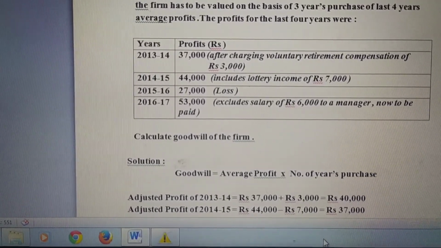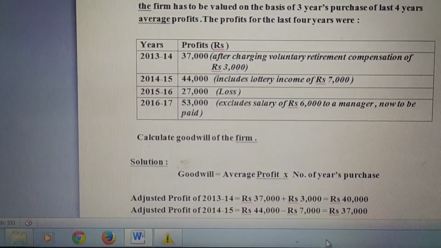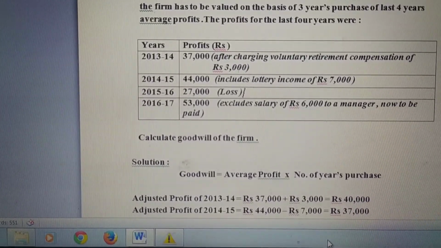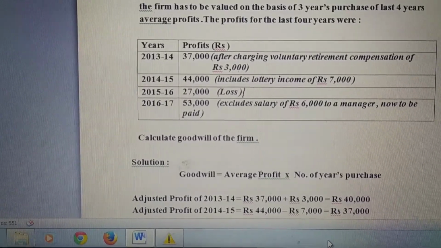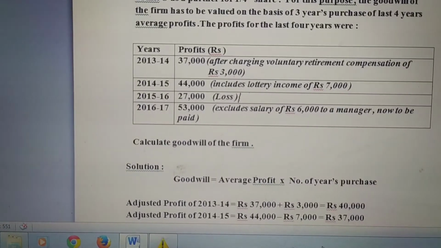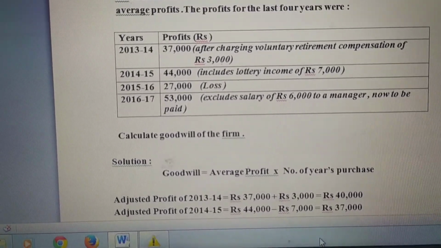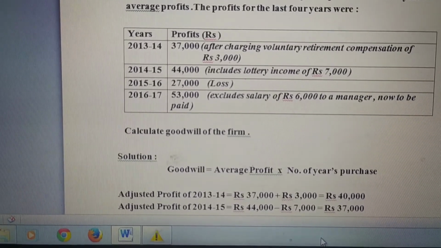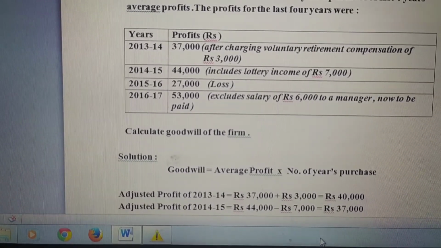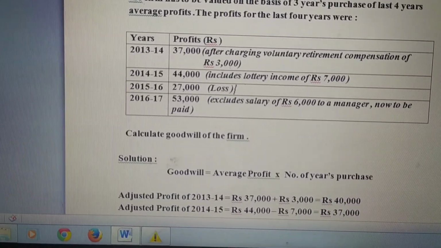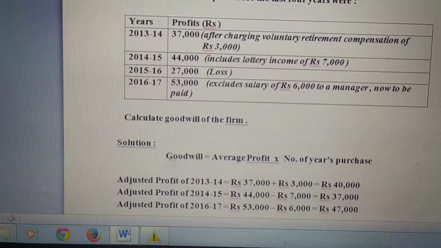Abnormal income, again, is that which is not related to the trading part. The effect of abnormal income is that it is to be subtracted while calculating adjusted profit. In the next year 2015-16 we don't have any adjustment.